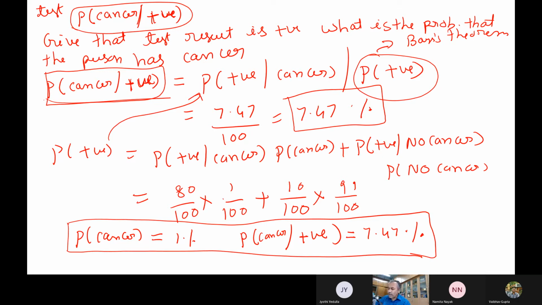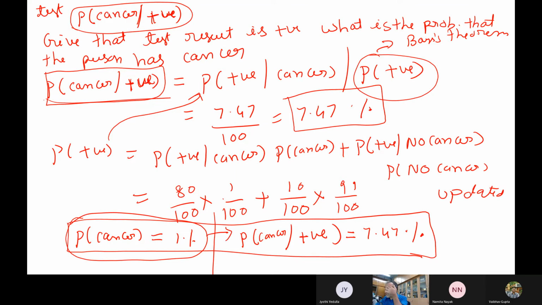Without any information, just approximately from the data, my answer was 1%. Now I have extra information also. Somebody has done the test and it is positive. So now my probability has been updated actually. The probability of cancer has been updated with this information.